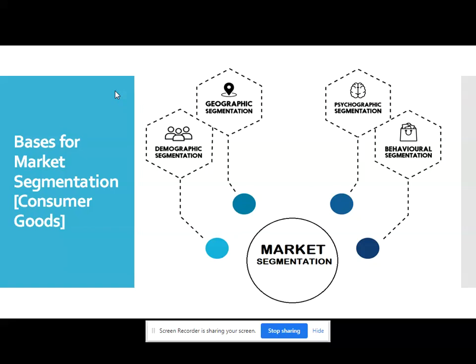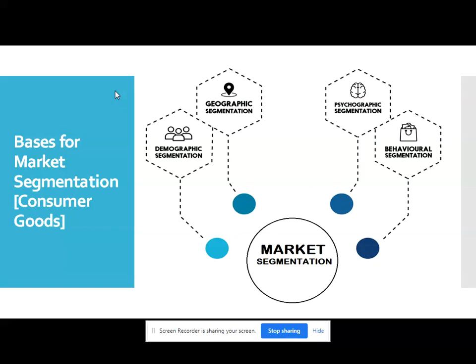So GDPB, you can remember like this: G stands for geographic, D for demographic, P for psychographic, and B for behavioral segmentation. I will repeat again: the basis for market segmentation for consumer goods can be divided into four parts: demographic, geographic, psychographic, and behavioral. Now we will see this concept in detail.